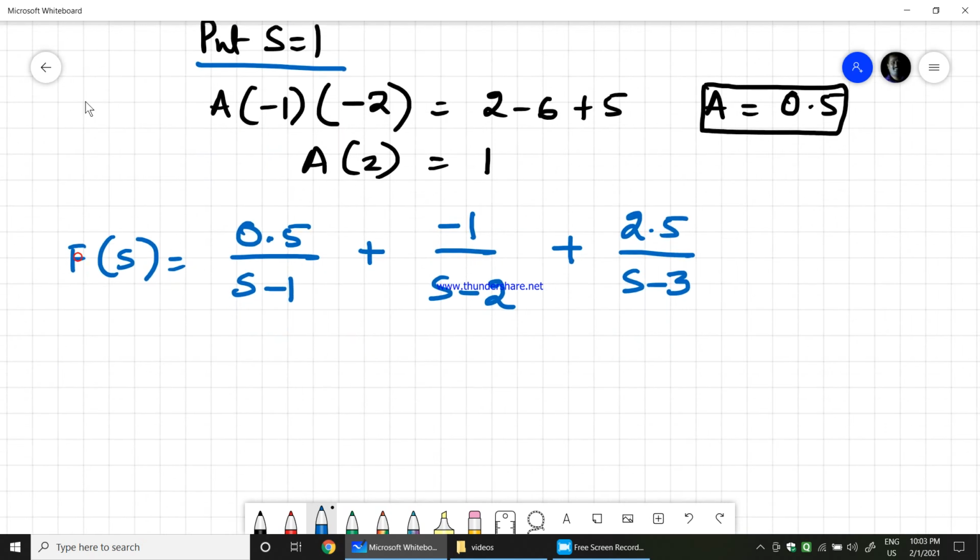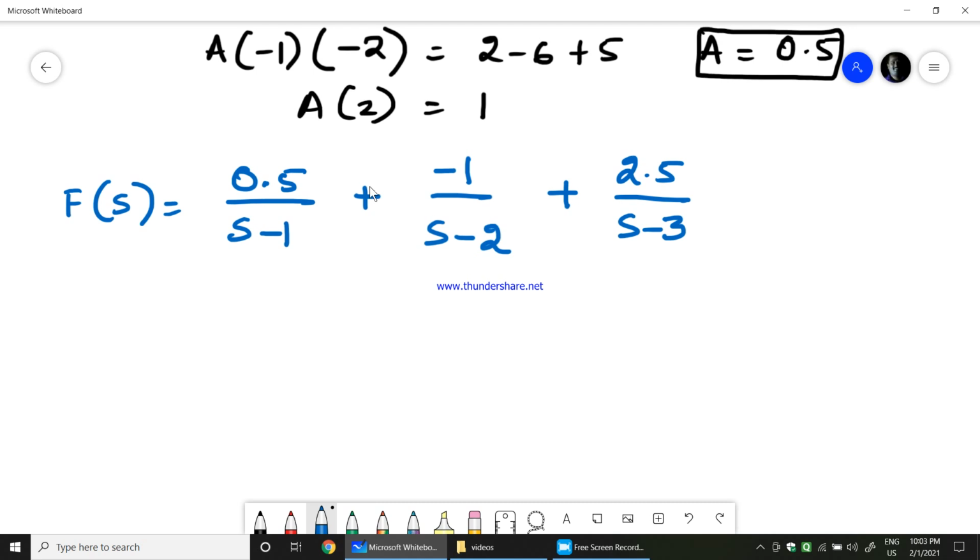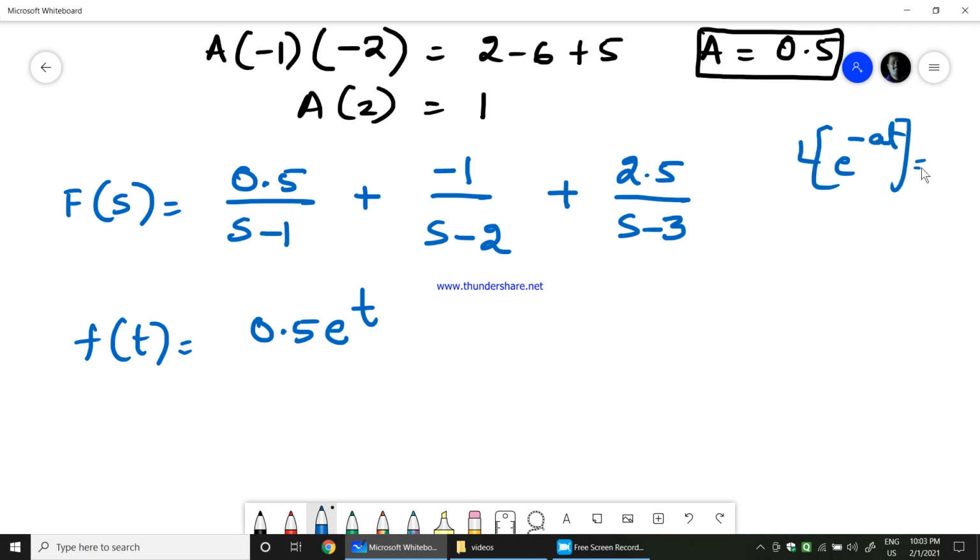Therefore, finally, we can now apply the inverse Laplace transform for this, where f of t would be equal to 0.5 into e power t, because the Laplace transform of e power minus at is 1 by s plus a. Laplace transform of e power plus at is 1 by s minus a.